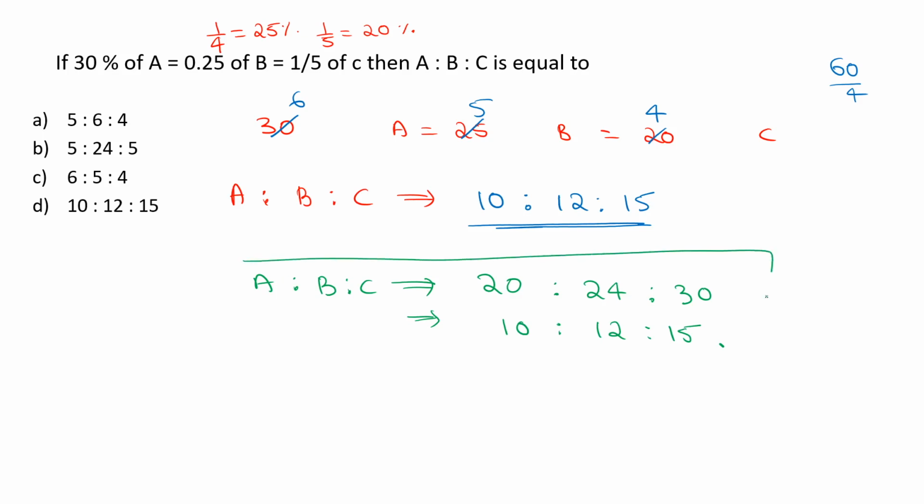This is an alternate method to get the ratio of A is to B is to C, which has been discussed in the ratio and proportion chapter. I hope you have watched those videos. Okay, a very good question. We can say that this is a nice question.